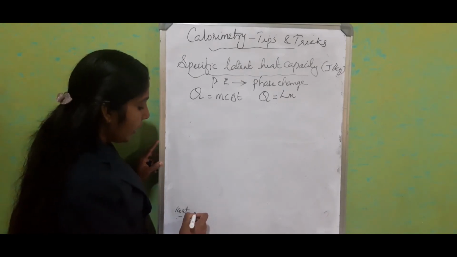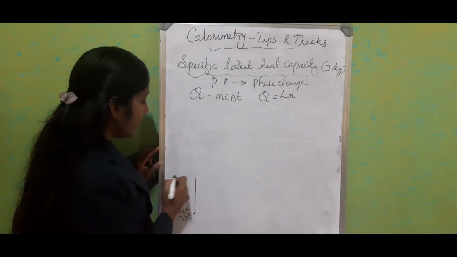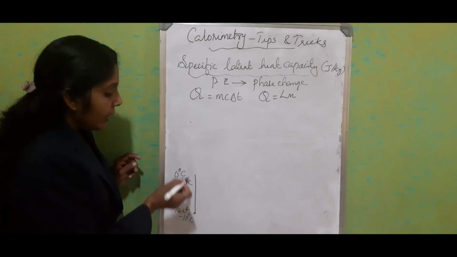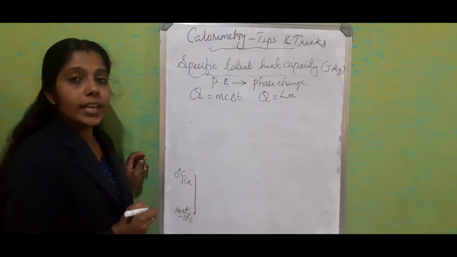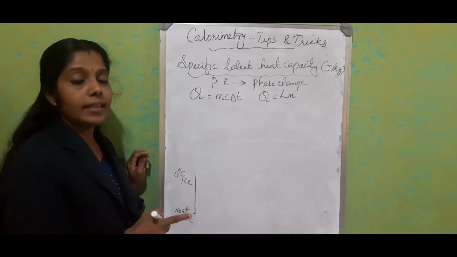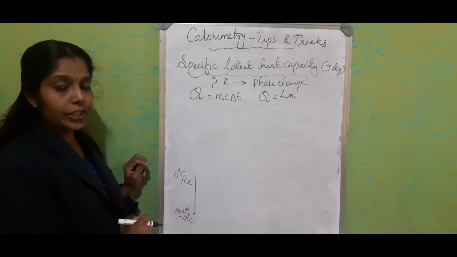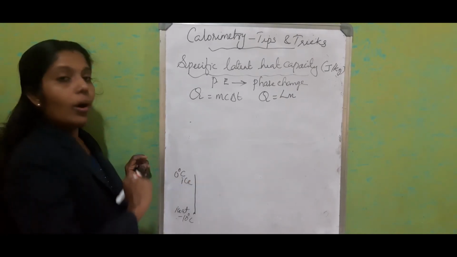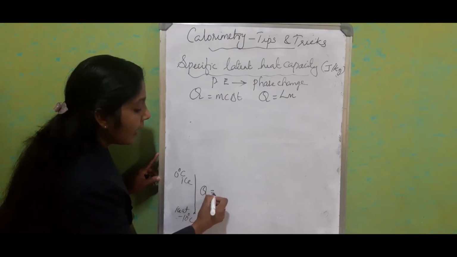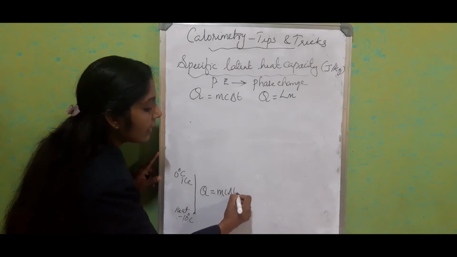It has to absorb energy and reach 0 degrees Celsius ice. Here the temperature changes, but the object is still in the same state, the solid state. Only the temperature changes here. So what is the equation in this section? The heat energy related with this section is equal to mc delta T.